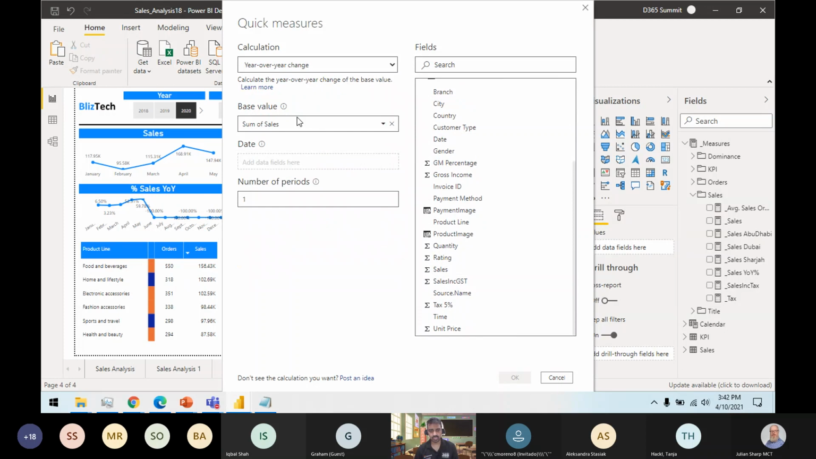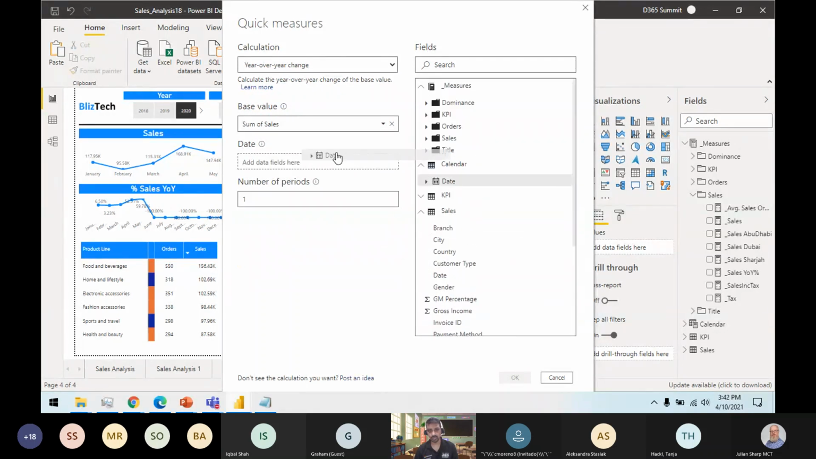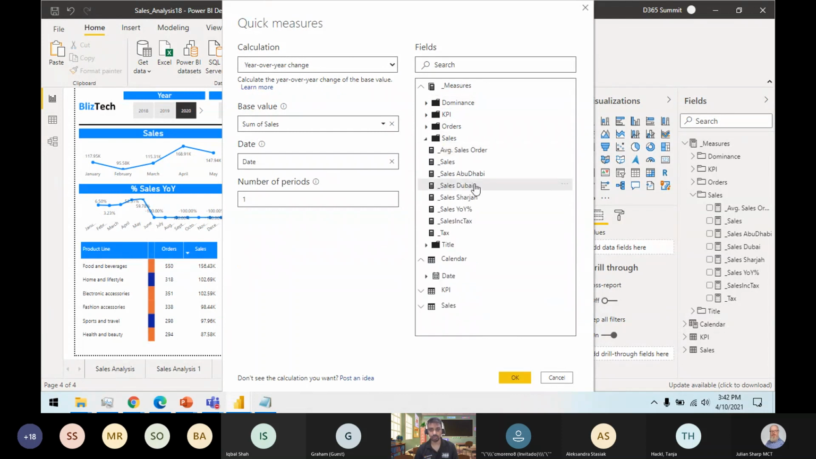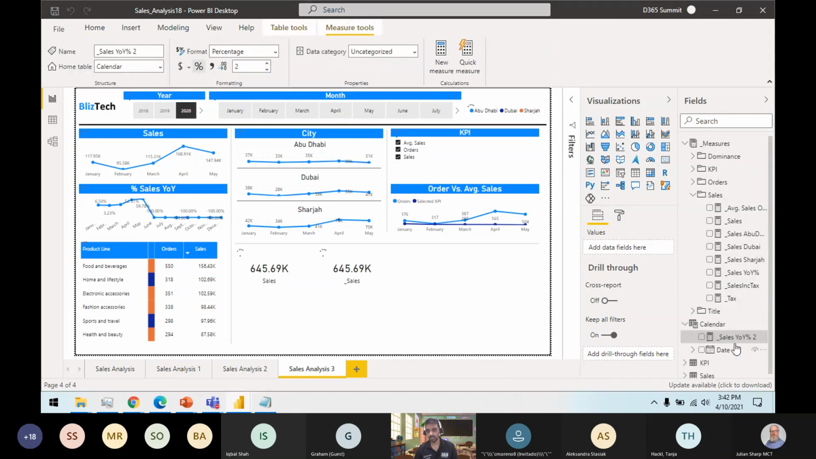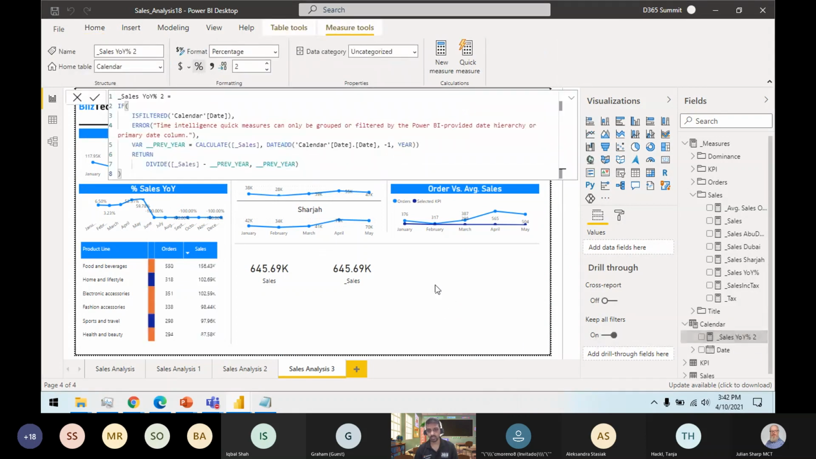You can provide the sales, sum of sales, or you can provide the measure as well. And then I'm providing my date key here. So this is my date key. If you already have a measure, you can provide the measure as well. Once I did this, it will create a new measure for me. Like you see, it's created a new measure.